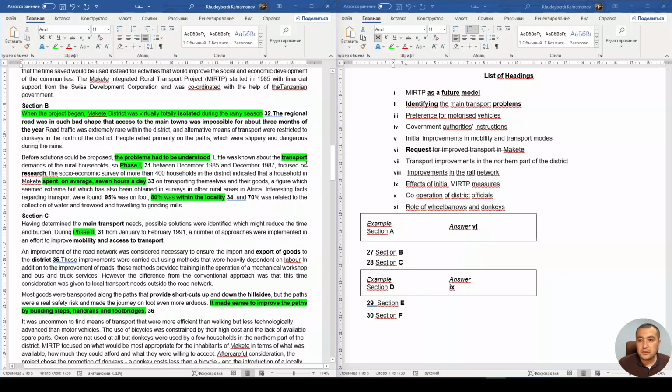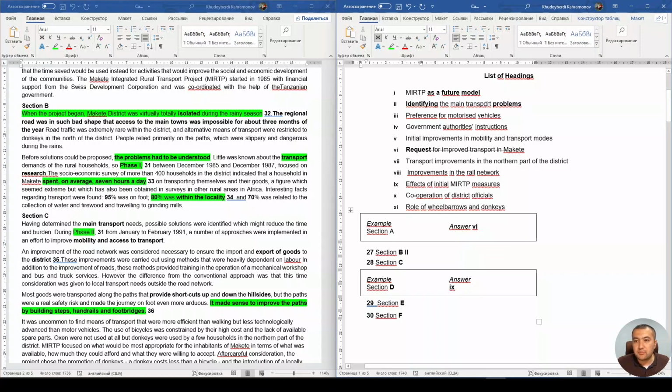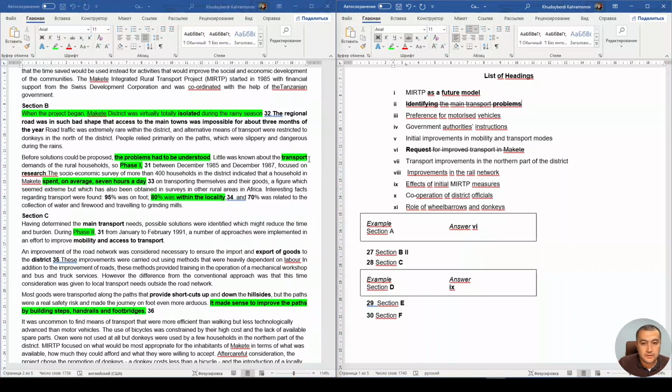Yeah, you see, this is the answer here, and the answer should be 2, right? I mean, yeah, identifying the main transport problems. And let's just try to cross it out and write it down here. Transport, and it's 28.